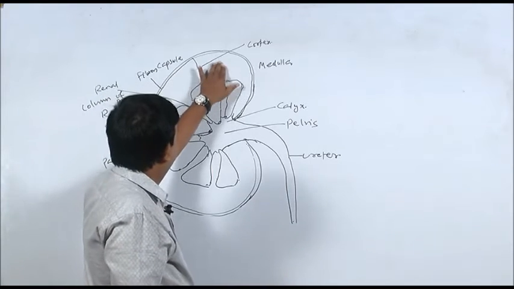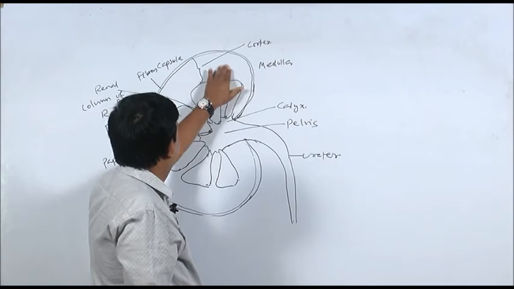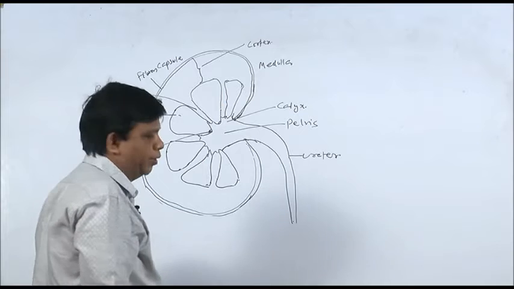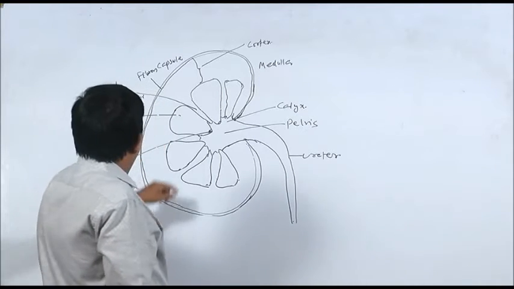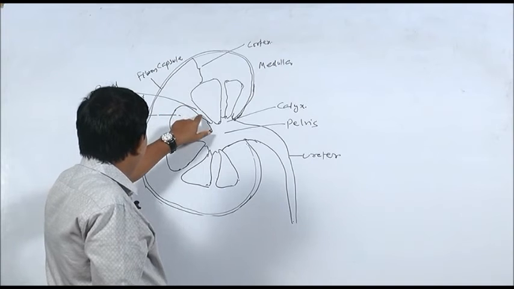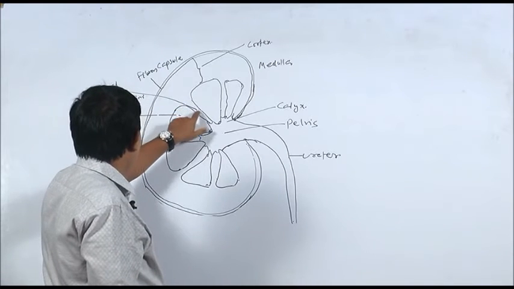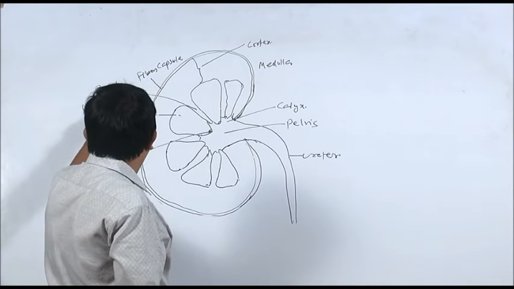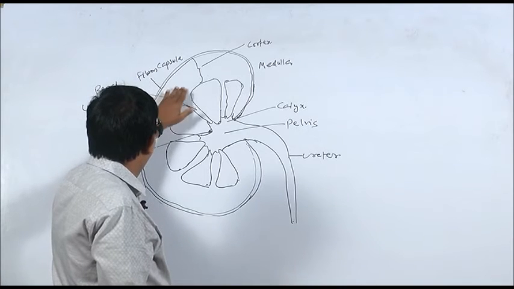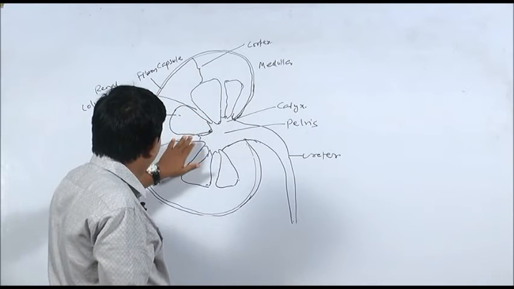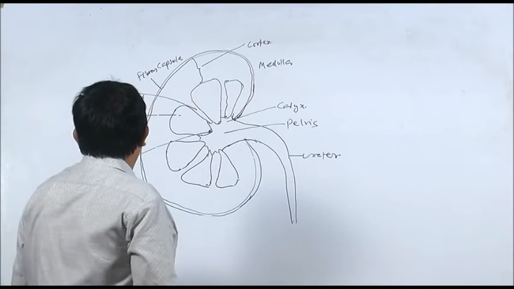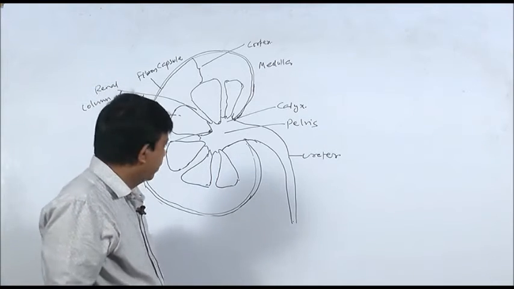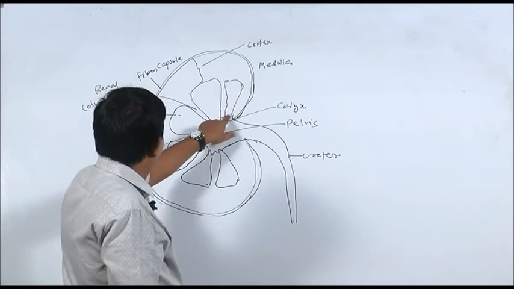You can see here, this is the cortex and this is medulla. The cortical tissue extends into the medulla in between the renal pyramids. The cortical tissue which extends into the medulla between the renal pyramids is known as renal column of Bertin. You can see here, it is written renal column of Bertin. These are the renal pyramids.